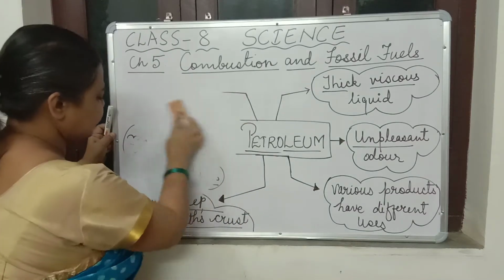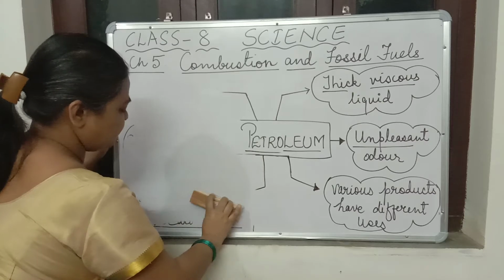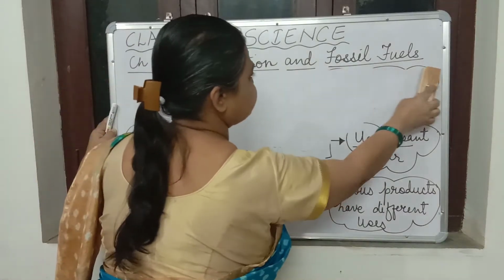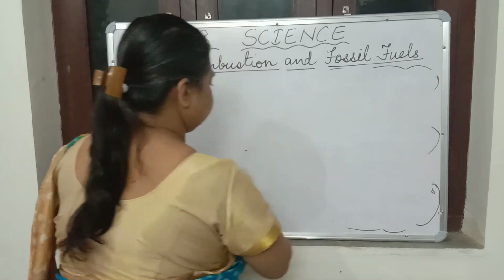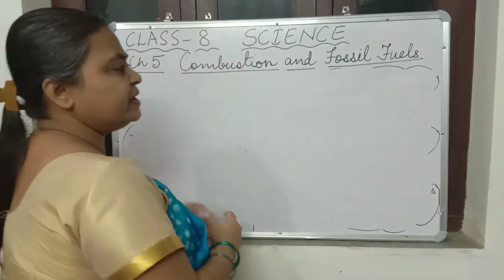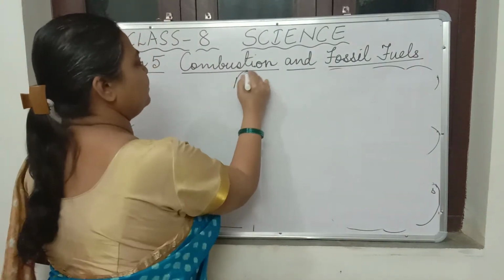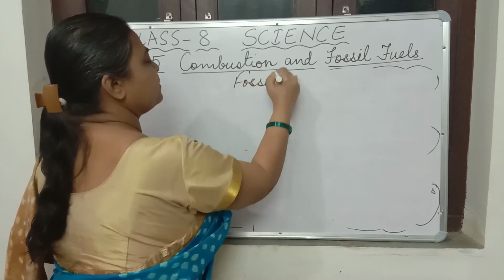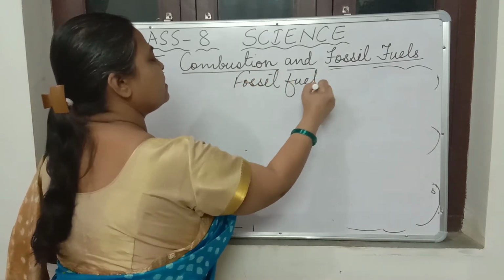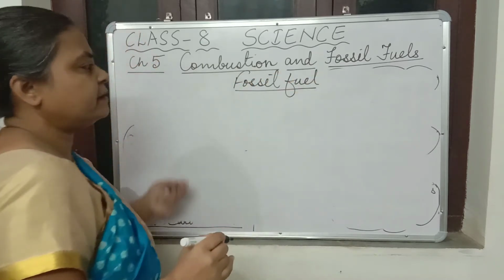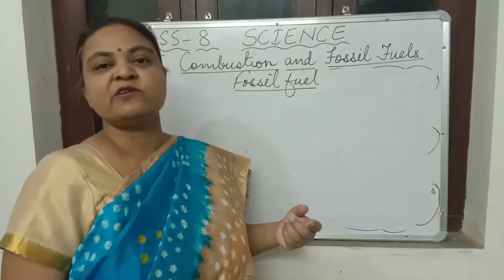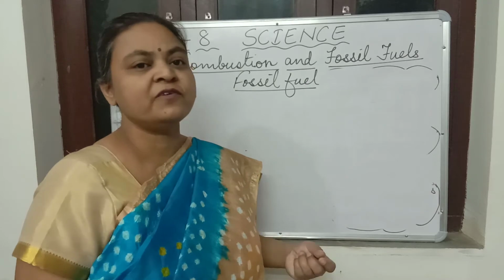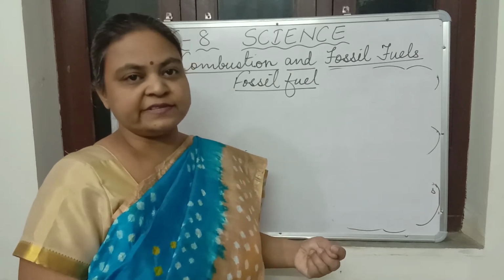First we shall see how petroleum is formed in the earth's crust. Like coal, petroleum is also a fossil fuel. So you can make out that this is also made from the remains of living organisms.